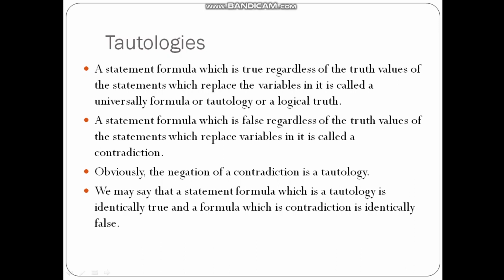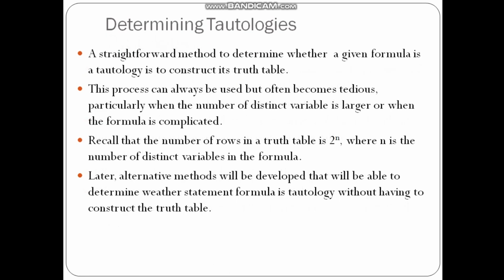So we may say that generally a statement formula which is a tautology is identically true, so it is always true, and a formula which is a contradiction is identically false. Okay, so how to determine a tautology: we can construct the truth table for a given formula, and if all the outcomes are true, we say that it is a tautology.